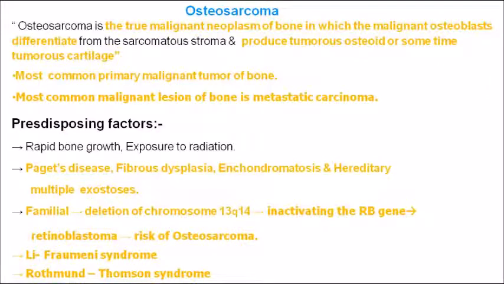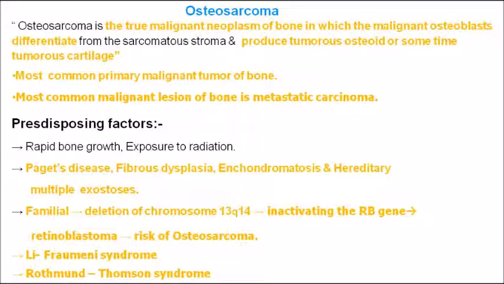Coming on to osteosarcoma. Osteosarcoma is actually a true malignant neoplasm of the bone. In this particular lesion, malignant osteoblast cells are differentiating. We all know what osteoblasts are: the cells which form the bone, so they are bone forming cells. When there is a malignancy of these osteoblast cells, there is excess bone formation, so it produces tumorous osteoid or sometimes tumorous cartilage type of lesion.